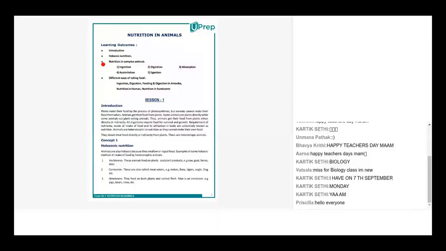Okay, Arna, tell me, what is the primary source of nutrition in case of plants? Arna, if you remember, you can unmute yourself and share. Yes, ma'am. Ma'am, can you repeat the question? What is the primary mode of nutrition for plants? In case of plants, it's photosynthesis. Correct, photosynthesis. Very good. Bhavya, do you know of any other source of nutrition in case of plants?